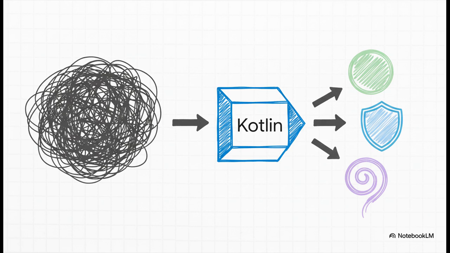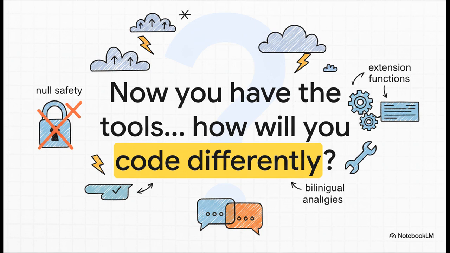It all comes back to Kotlin's main promise, to make you a more productive, happier developer by giving you a tool that's safe, expressive, and honestly, just a ton of fun to use. It's about writing less code that does more. So I'll just leave you with this question. Now that you've seen what these superpowers can do, how is it going to change the way you write code? What kind of amazing things are you going to build with these tools? Now go make something awesome.